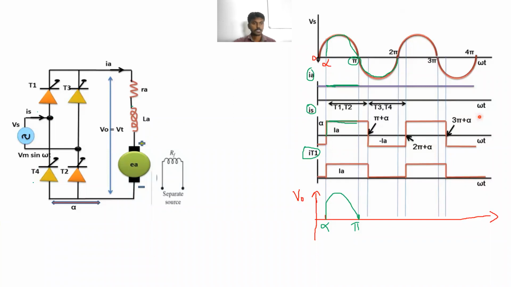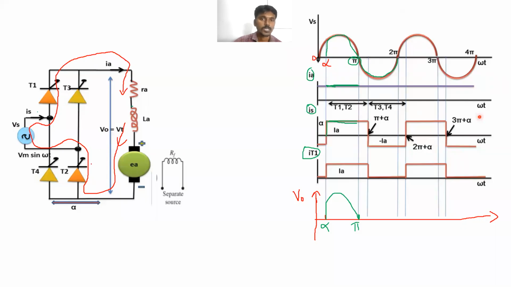Okay, the current is flowing through the load circuit. When the inductor energy is released, this energy will be released through T2, still flowing through the supply terminal, through T1, and it will be wasted in the form of heat across the resistance. This is the path for flowing the current when the inductance energy is released.